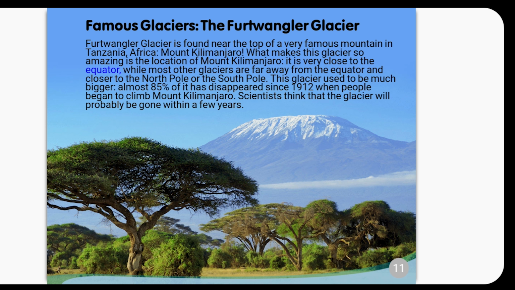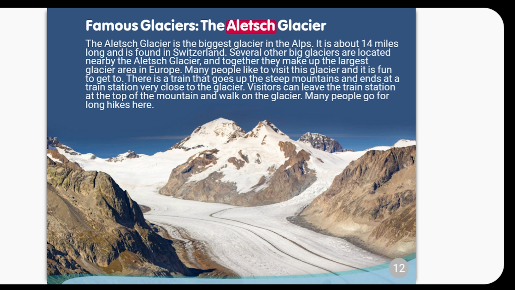Famous glaciers. The Aletsch Glacier. The Aletsch Glacier is the biggest glacier in the Alps. It is about 14 miles long and is found in Switzerland. Several other big glaciers are located nearby the Aletsch Glacier, and together they make up the largest glacier area in Europe. Many people like to visit this glacier, and it is fun to get to.